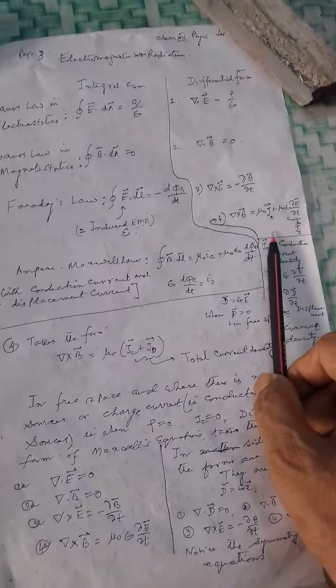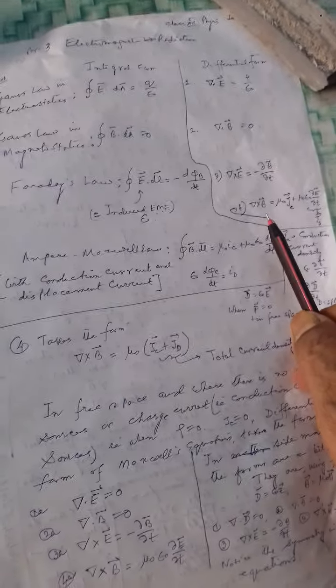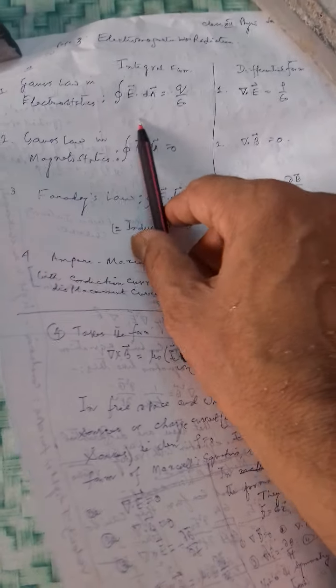In your syllabus, integral forms are there and differential forms are not mentioned, but these differential forms are important in the sense that they are the key to have the wave equation.